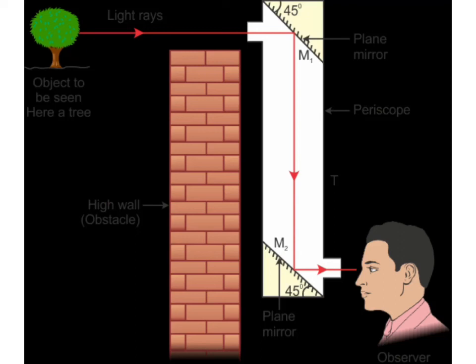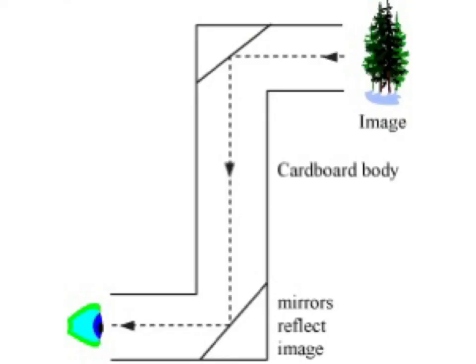Each plane mirror makes an angle of 45 degrees with the side of the tube in which it is placed. A periscope works on the reflection of light from two plane mirrors arranged parallel to one another.